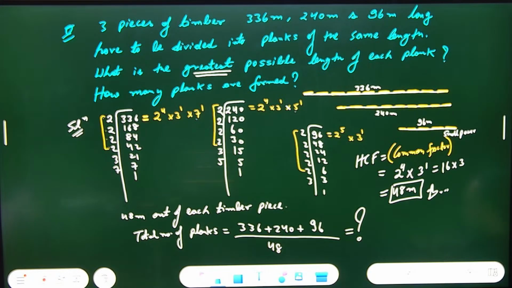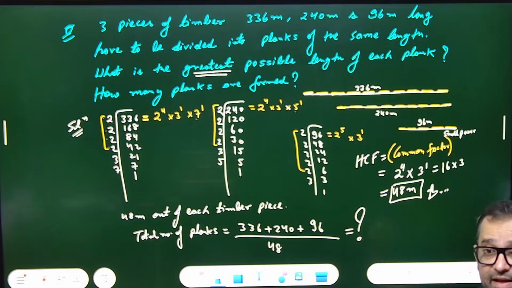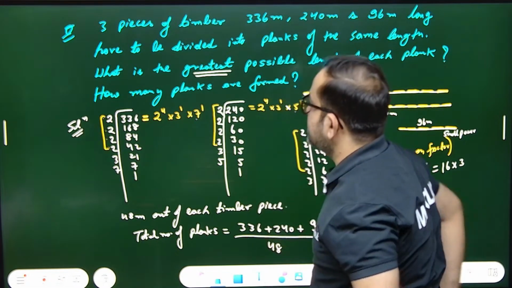Done. 14, correct answer, Akash. Very good. Total 14 planks will be formed. Just take this and divide by this. I hope you are not using any calculator for the calculations, right? So I can trust you. Okay, so let's move forward.